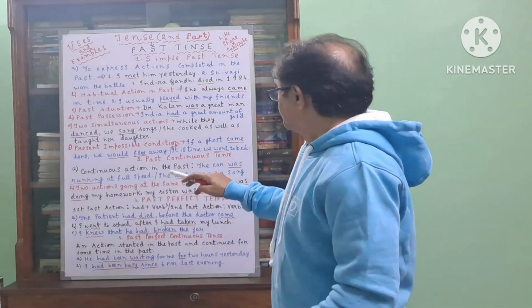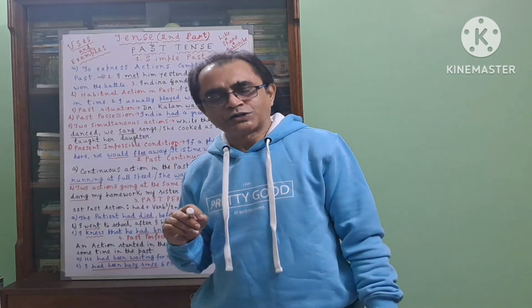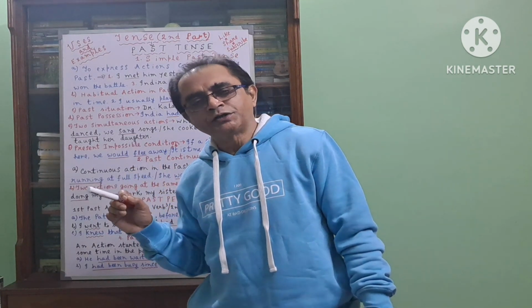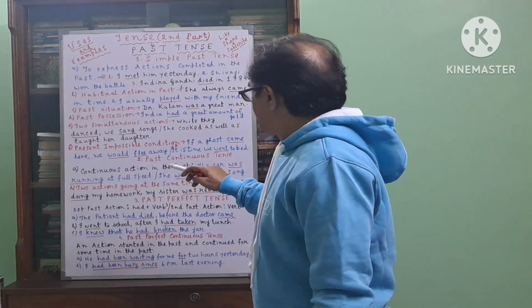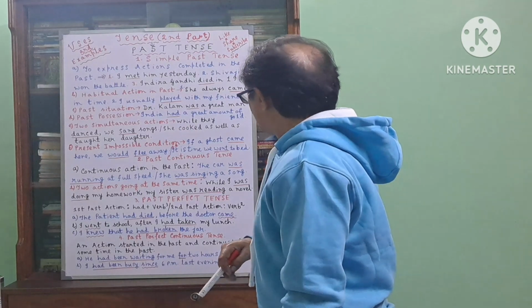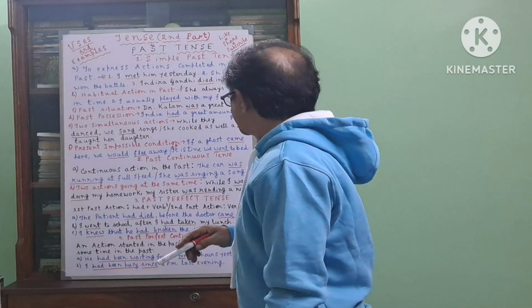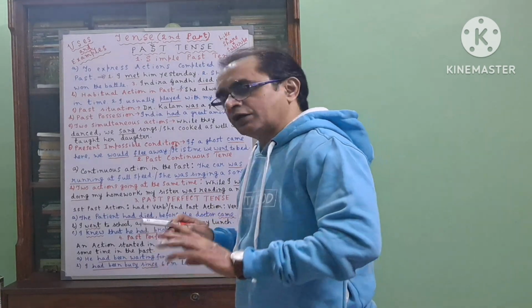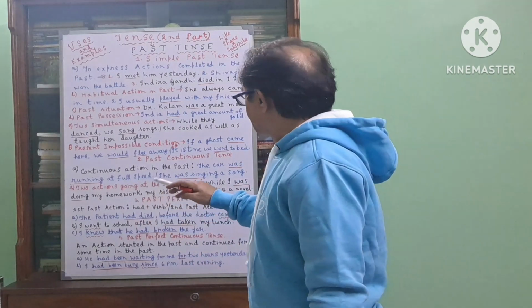You remember present continuous tense that is happening now, and past continuous tense that was happening in the past. That is the difference. She was singing a song. That is also an example of past continuous tense, that at a certain point in the past, she was singing a song. Number 2, another example, and the users also use another use of past continuous tense. Two actions going on at the same time. Two actions that were happening at the same time, two actions happening simultaneously.